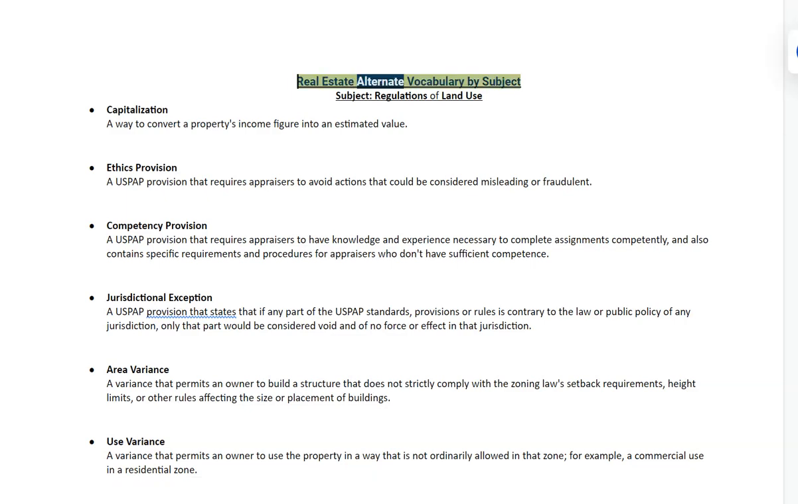Real estate alternate vocabulary by subject. Subject, regulations of land use. Capitalization, a way to convert a property's income figure into an estimated value.